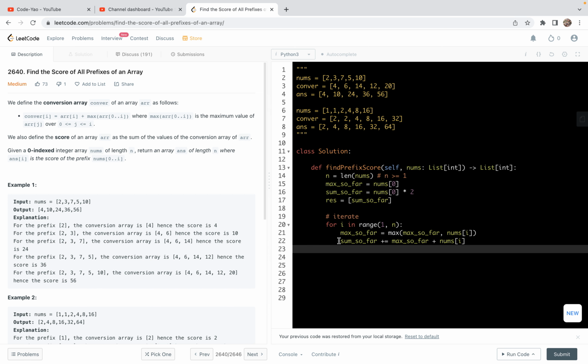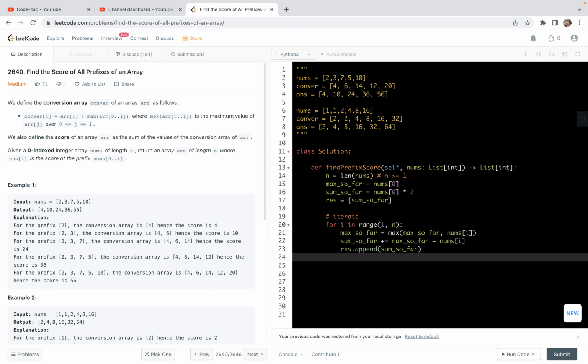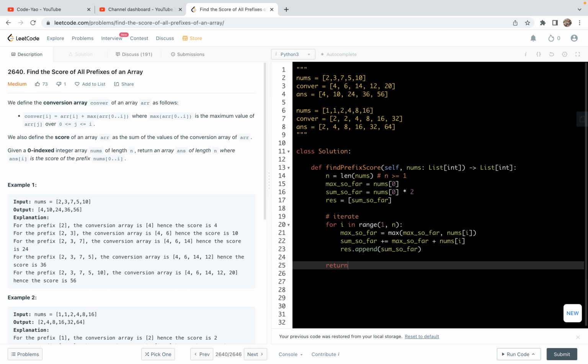And after we set this sum so far for the subarray up to index i, we can append it to the result variable. So append this sum so far. Then we are ready to do the return. We want to return the result, the final state. So this is a solution format for this problem.